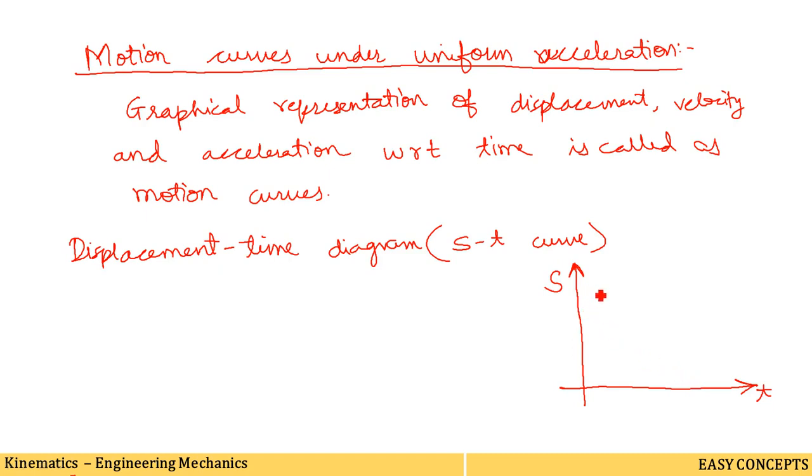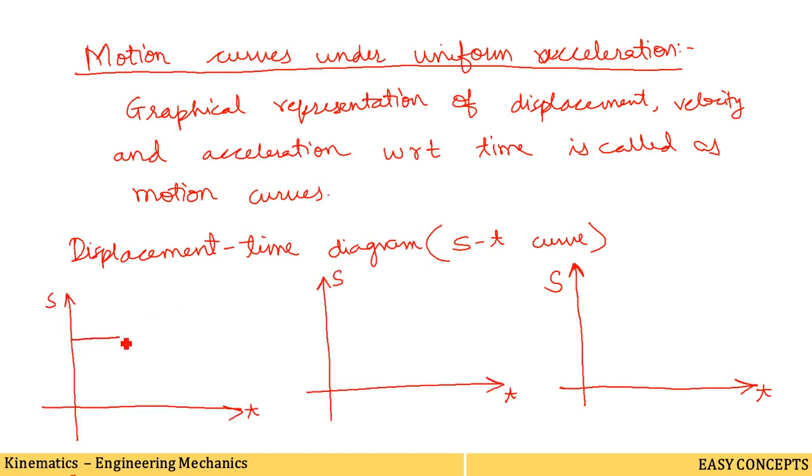Now the displacement time diagram is drawn with displacement as ordinate, as I have said earlier, and time as the abscissa. How will you define this displacement time diagram? It is the curve which gives the relationship between displacement and time. Now to understand this ST curve, let us consider a body moving under uniform acceleration. Then displacement time diagrams are drawn. Suppose the curve is horizontal, then displacement becomes constant.